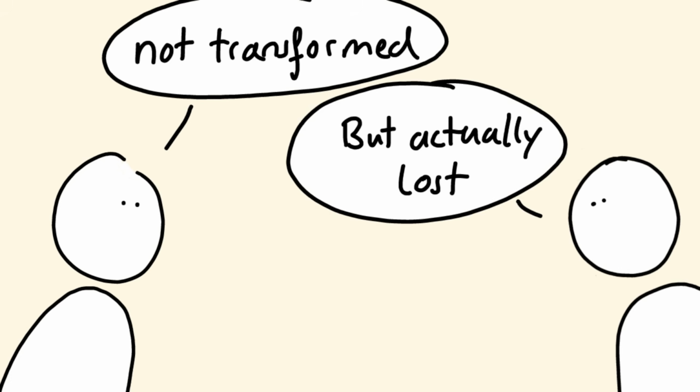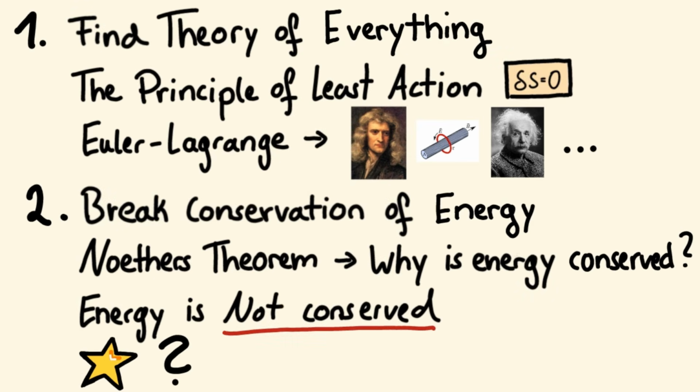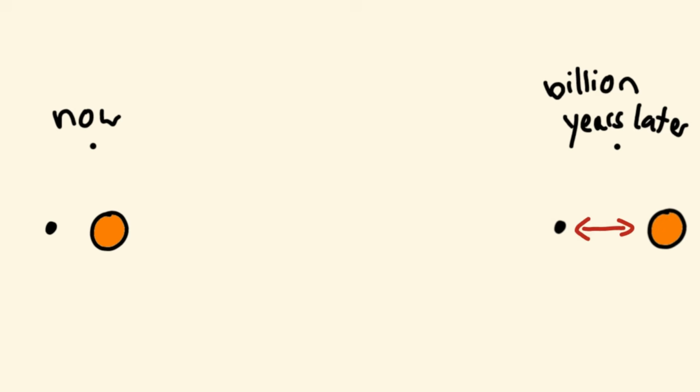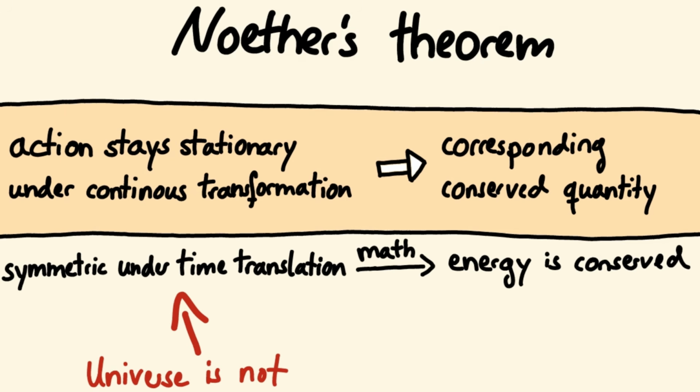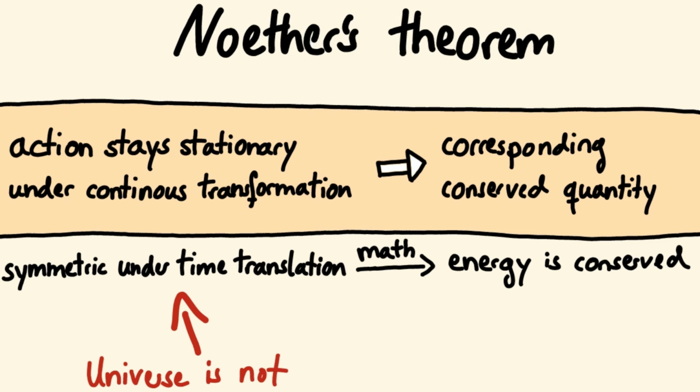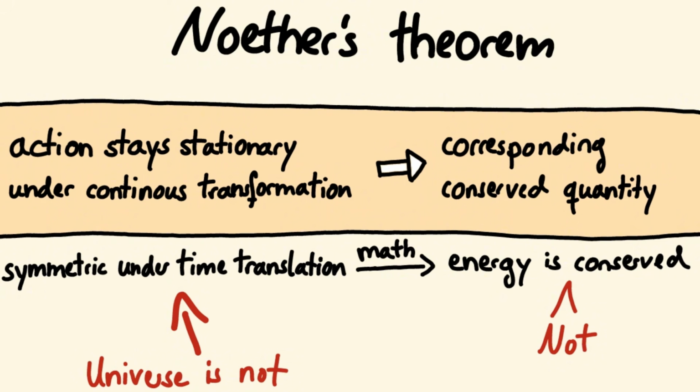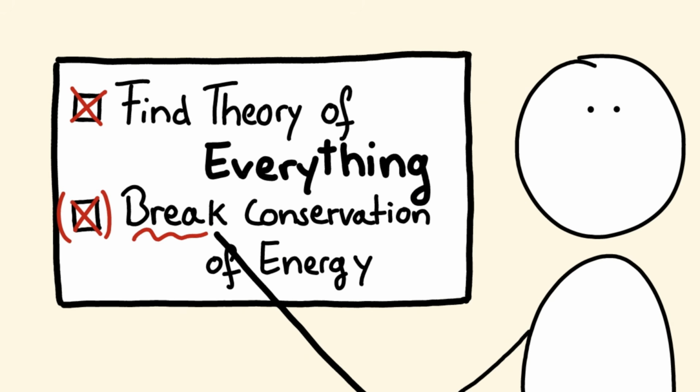It actually got lost. The total energy of our universe is, strictly speaking, not conserved, because a large enough shift in time changes things. We say our expanding universe is not symmetric under time translation, so there's no conserved quantity for this transformation. Actually, we did not break conservation of energy, it was just never there.